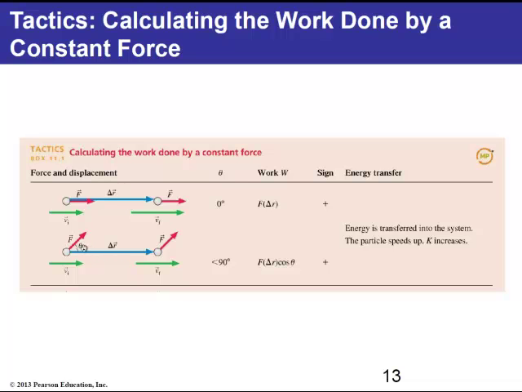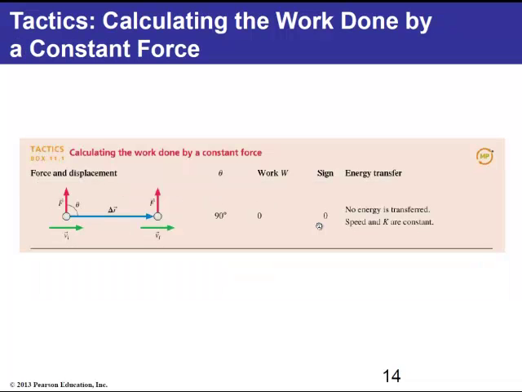In the second case here, the force makes an angle theta, but the angle is an acute angle, that is less than 90 degrees, and so the cosine of that is going to be positive, even though it is less than 1. Then the product is going to be F times delta R times cosine theta, and we'll still end up with positive work, which means that energy has been added to the system. When the displacement, that's again the arrow in blue here, is perpendicular to the force, then the angle between those two is 90 degrees, and the cosine of that is 0, and no work has been done.